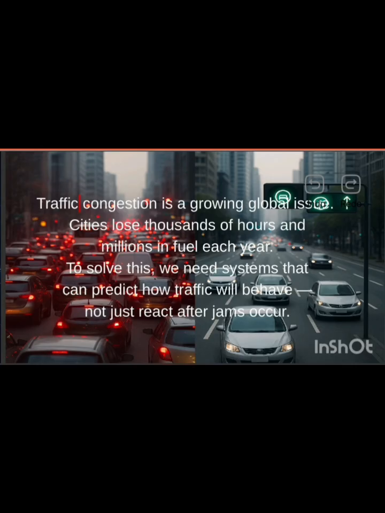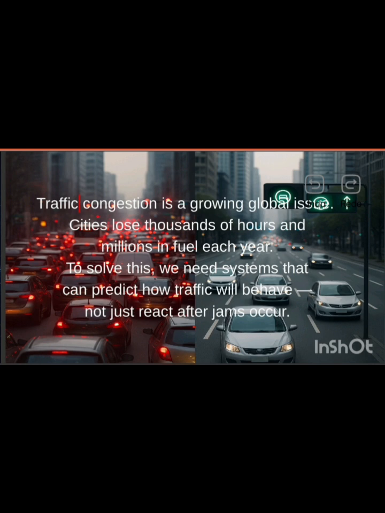So, why do we need to predict traffic? As cities grow, traffic becomes more unpredictable due to office timings, school hours, accidents, weather conditions, festivals, and road work. If we can predict traffic before it happens, we can avoid it. Predicting traffic helps Google Maps and Waze give accurate travel times, smart traffic signals adjust their timing, and emergency vehicles find the fastest routes.